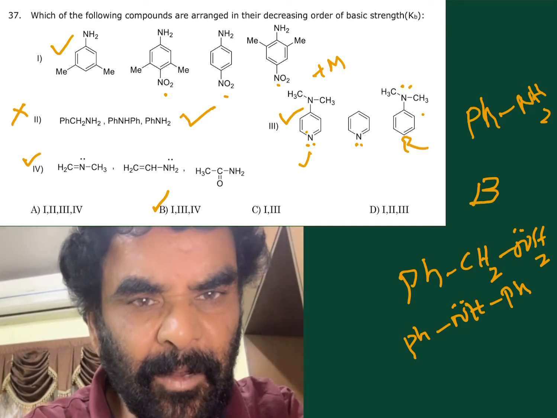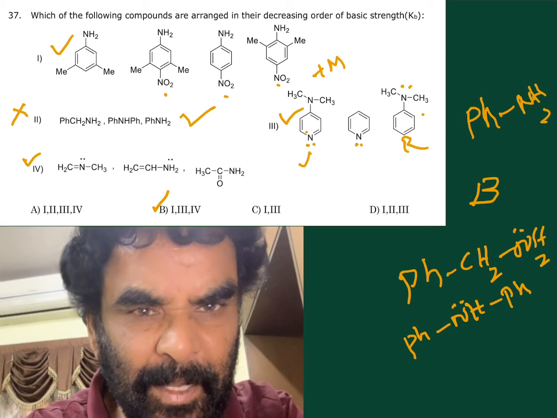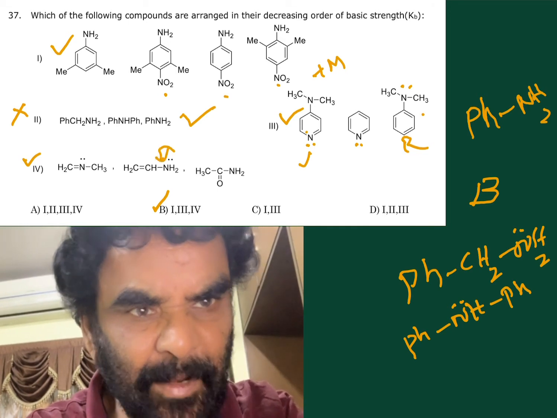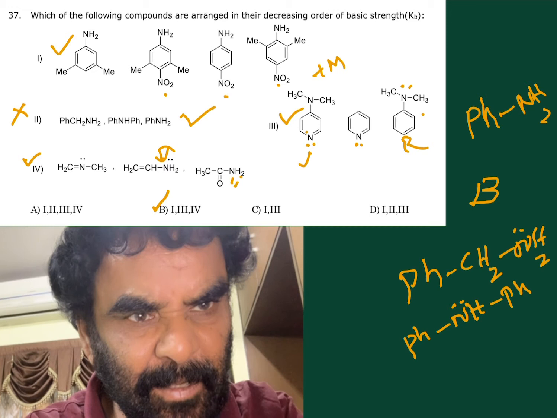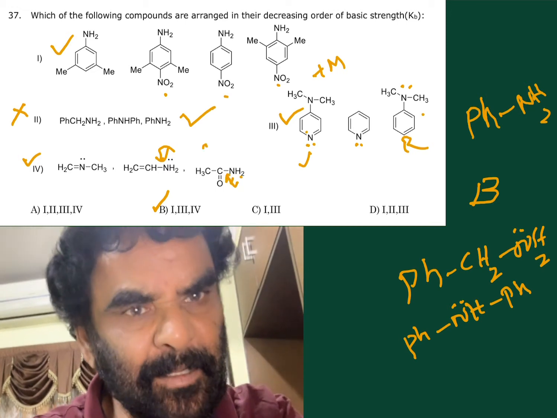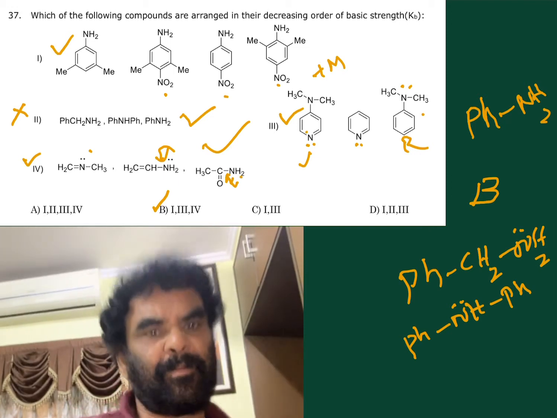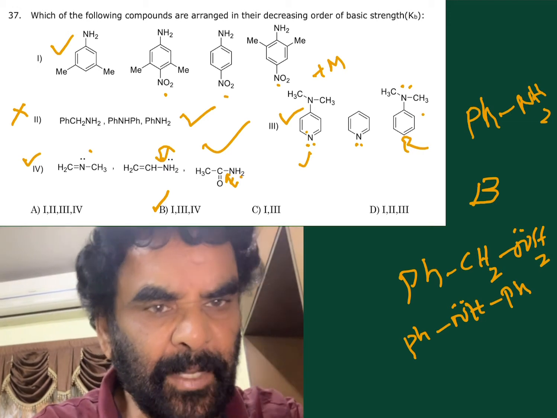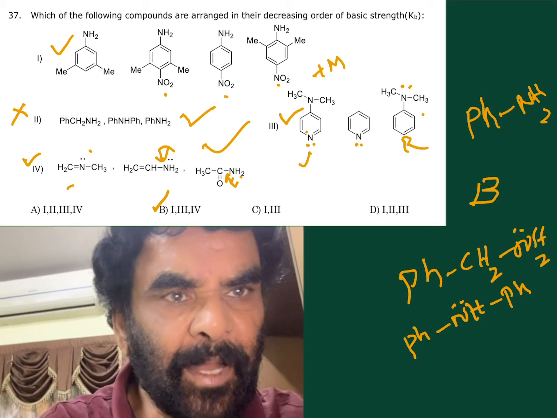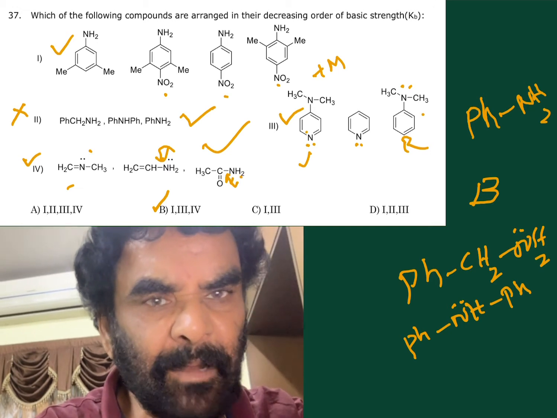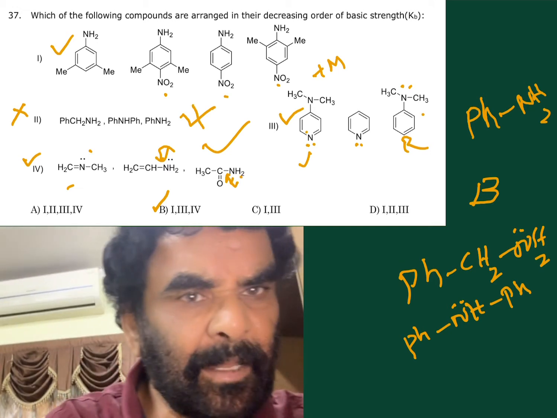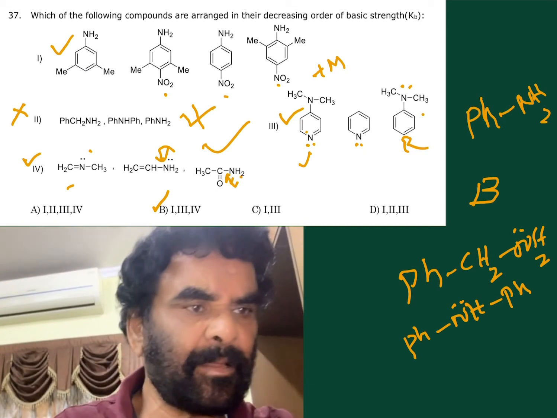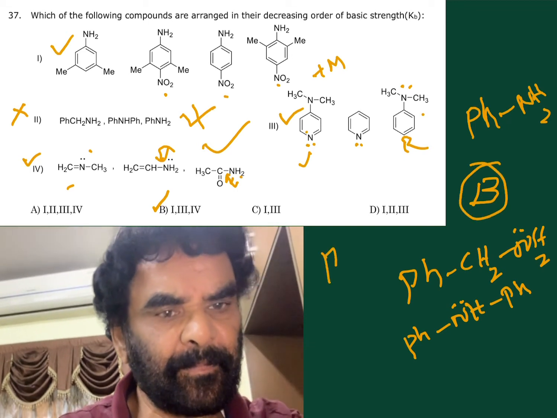Next one: lone pair is present on the nitrogen and is not involved in the resonance. Here it is involved in the resonance. Availability is decreased. It is involved in the resonance with the C double bond O, this one. This is also the correct order. Here availability is more on that nitrogen. Next, least is this. So B is the correct option. 1 is correct and 2 is wrong. 3 is correct. 4 is correct. 1, 3, 4 correct. B is the correct option for this.